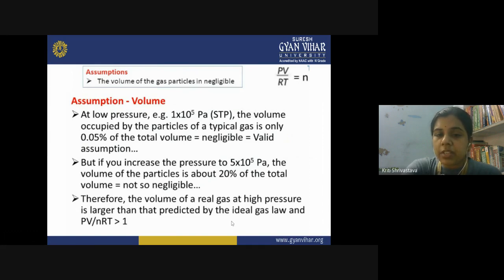So the volume of a real gas at high pressure is larger than that predicted by the ideal gas law, and therefore at high pressure, PV upon nRT is not equal to 1. Rather, it is greater than 1. So when you are increasing the pressure, PV upon nRT becomes greater than 1. So this is the assumption about the volume of the gas particle.